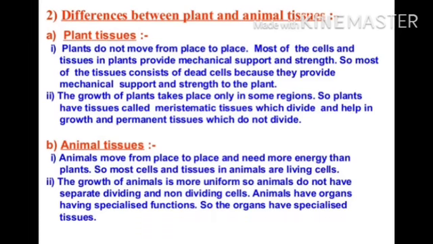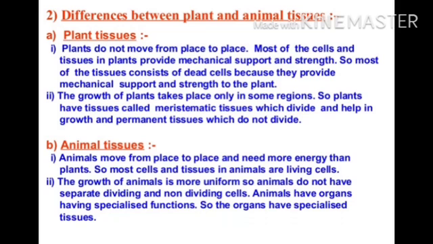Before discussing the permanent tissue, first I want to discuss the difference between plant and animal tissues. Plants do not move from one place to another. Most of the cells and tissues in the plant provide mechanical support and strength.